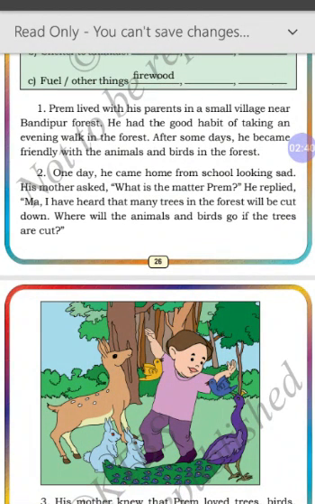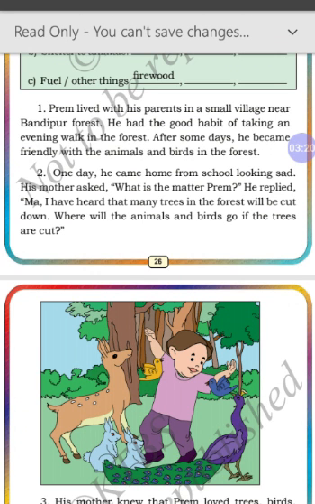One day he came home from school looking sad. His mother asked, "What's the matter, Prem?" He replied, "Ma, I have heard that many trees in the forest will be cut down. Where will the animals and birds go if the trees are cut?" One day he returned from school, but he was looking very sad. He was not at all happy, he was looking very unhappy. His mother observed this and asked, "What is the matter, Prem? What happened, Prem? Why are you sad?" He replied, "Ma, I have heard that many trees in the forest will be cut down."